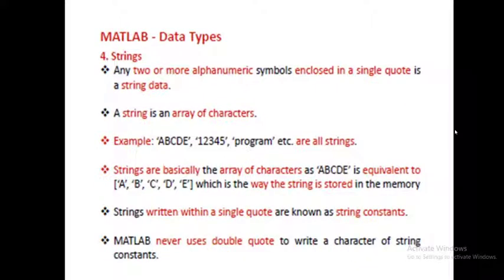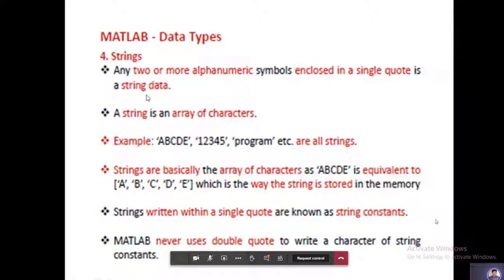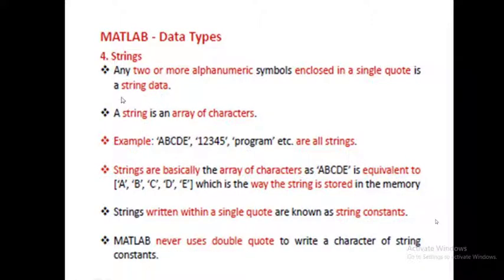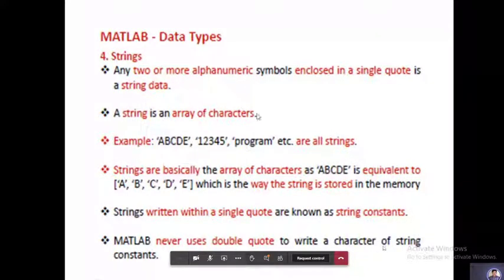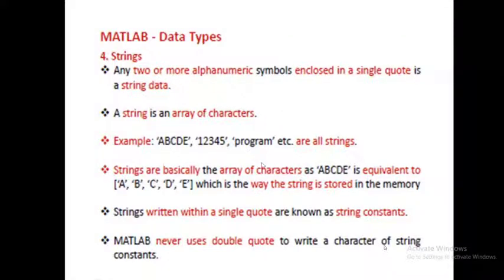Okay, coming to the strings. Any two or more alphanumeric symbols enclosed in a single quote is string data. When we say strings, it is within the array. A string is an array of characters. If it is a single quotation, it is a single character. If you want to have multiple characters in a single quotation, we call it a string. Have you got it or not?